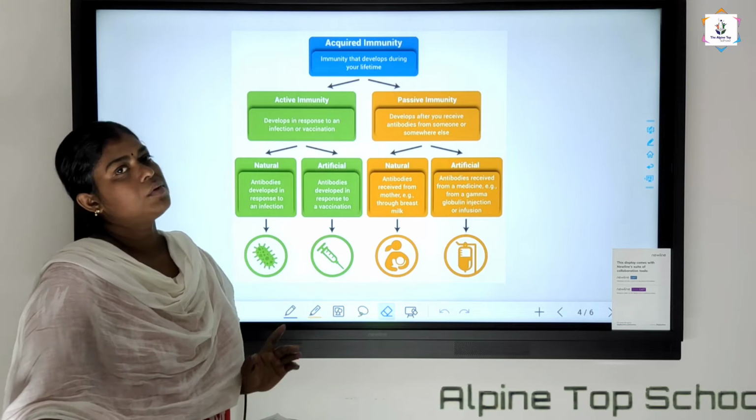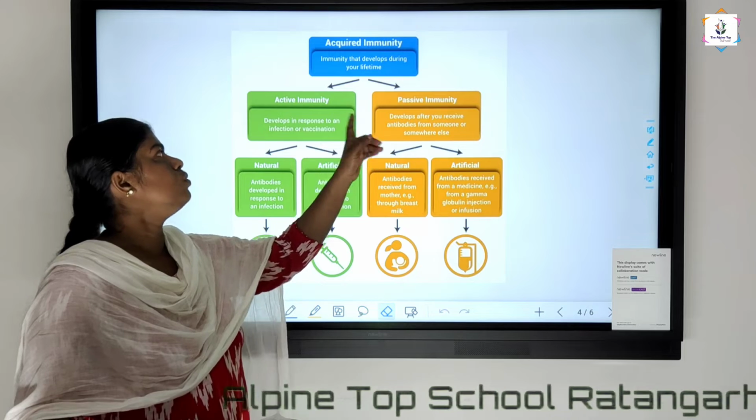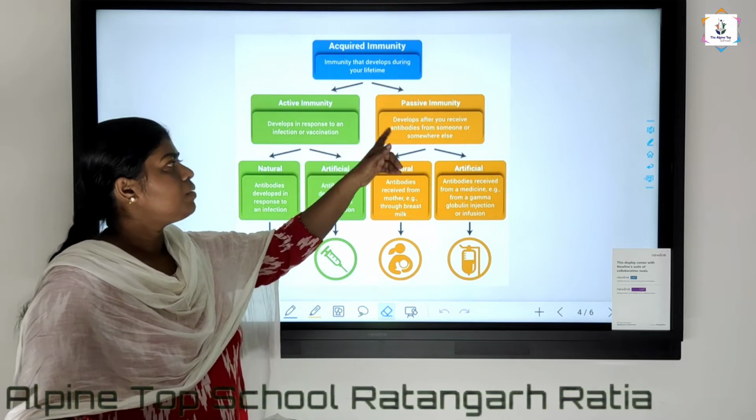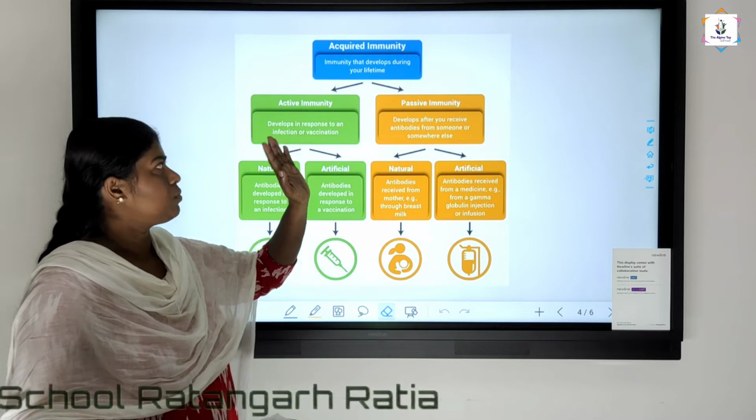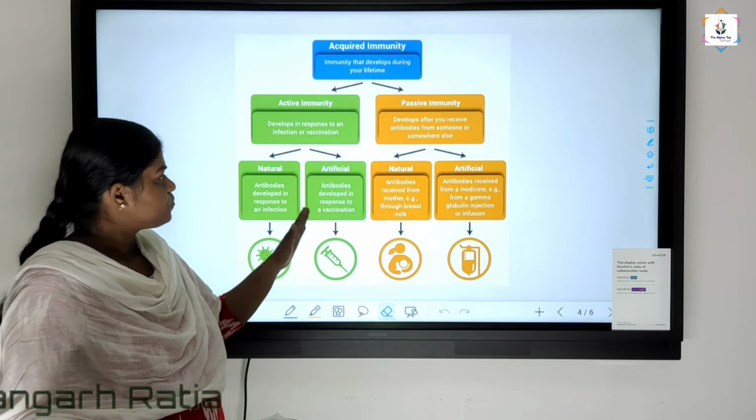And acquired immunity can be classified into two major types, that is active and passive. Active immunity and passive immunity. What do you mean by active immunity?